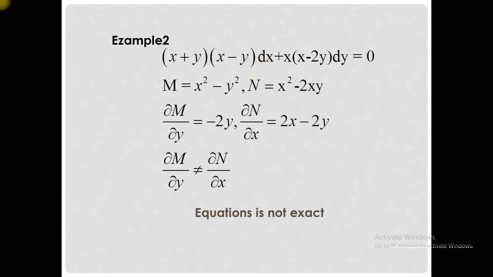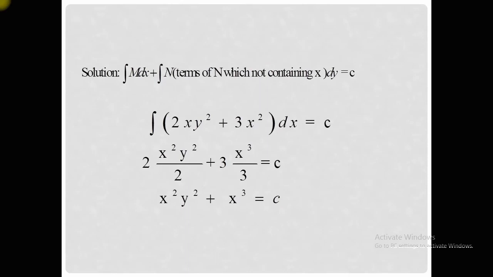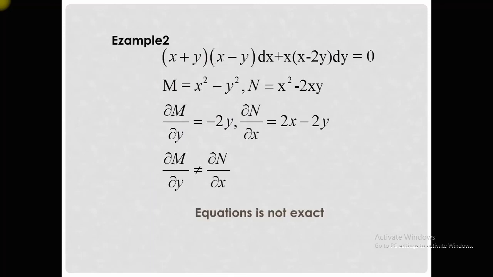So we cannot find its solution by the formula, integration of M with respect to x plus integration of the N term not containing x. Here in this example we cannot use this formula. First of all, we try to transform this non-exact equation into exact form.